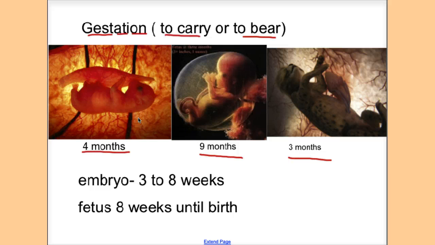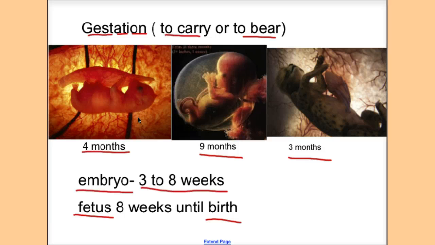Now, after fertilization, the first thing that forms is a zygote, where the two cells fuse. The zygote then develops into an embryo, and this happens between 3 to 8 weeks. And after the embryonic stage, there is the fetus that forms after 8 weeks, and there is complete development of the organism until birth.